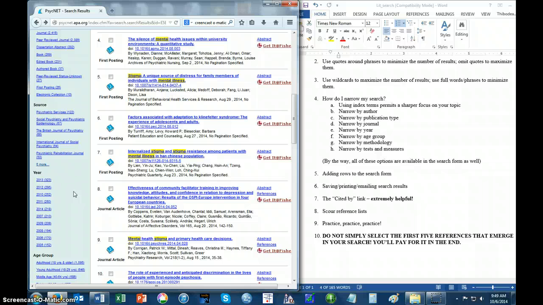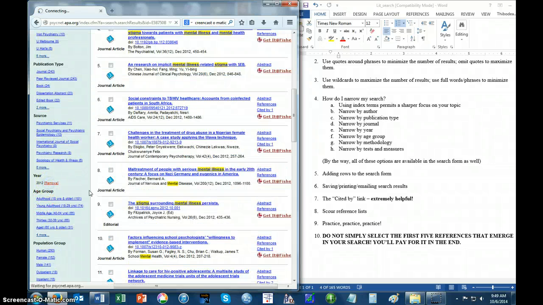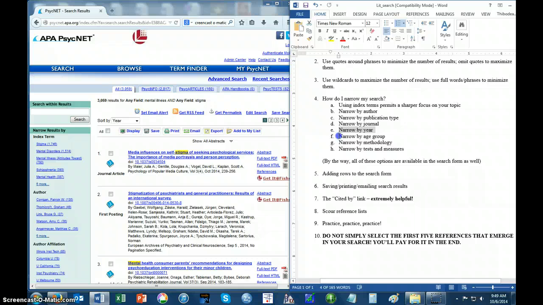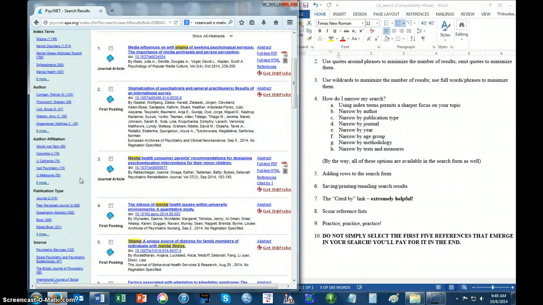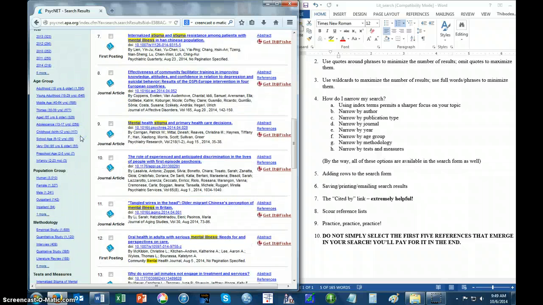For some reason, maybe you're interested in stuff that's been published in 2012, and if so, the database will give you only the 295 hits or papers that were published in 2012. Narrow by age group just seems a little bit less relevant to what we're doing in the class, but you can do that here if you're interested in stigma as it relates to mental illness among especially people in their adolescence or childhood, school age, very old. You get the idea. Then you're welcome to use the age group narrow to accomplish that. Narrow by methodology, this is likely to be much more relevant to what we're doing.